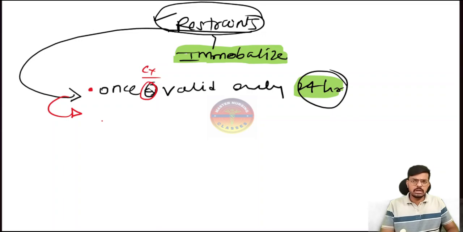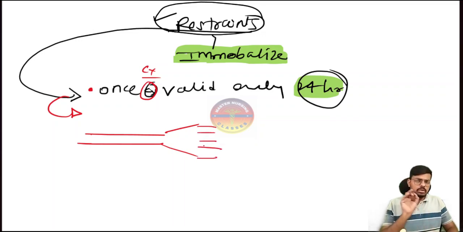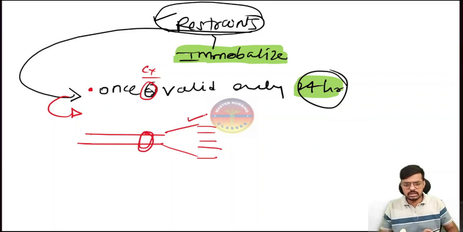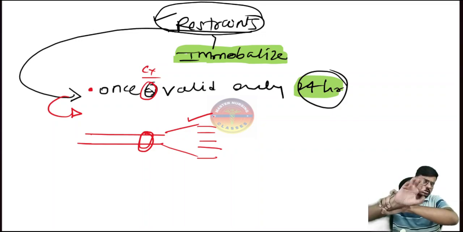Then comes the next very important point on the restraints. If you have applied the restraints, consider this is the hand. In order to reduce the movement of the hand, you have applied the restraints here, which means you have to check the circulation which is distal to the restraints. So you have tied the restraints here, so you have to check the circulation here.